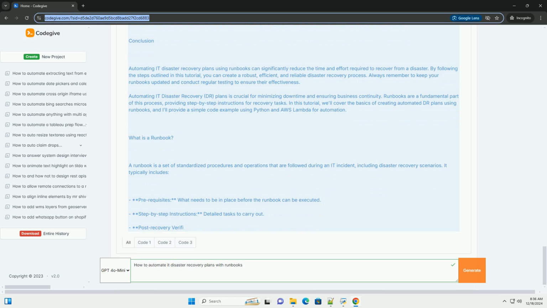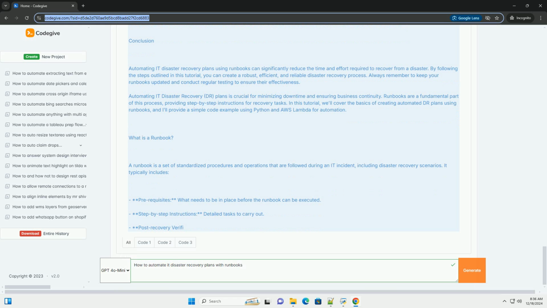Post-recovery verification: steps to ensure the recovery was successful. Roles and responsibilities: who is responsible for what during the execution of the runbook. Steps to automate IT disaster recovery plans.